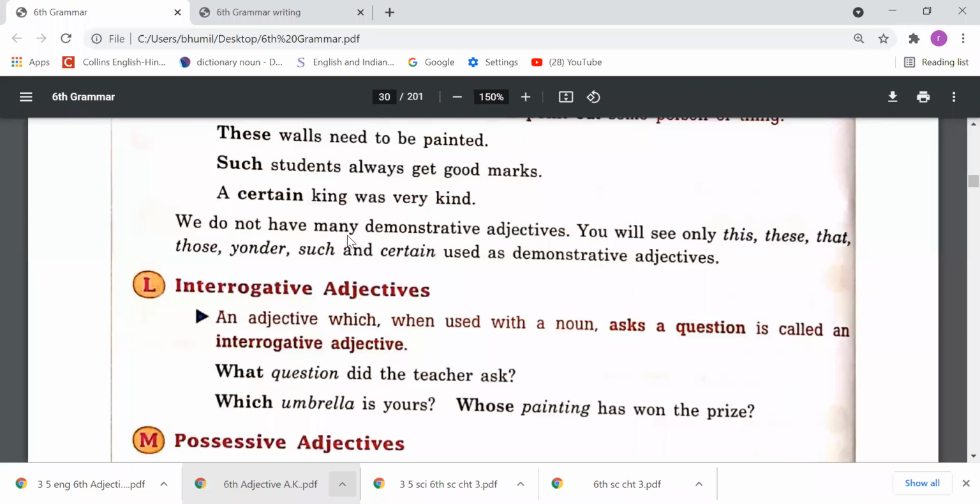We do not have many demonstrative adjectives. You will see only these: this, these, that, those, yonder, such, and certain used as demonstrative adjectives. We have just a few.